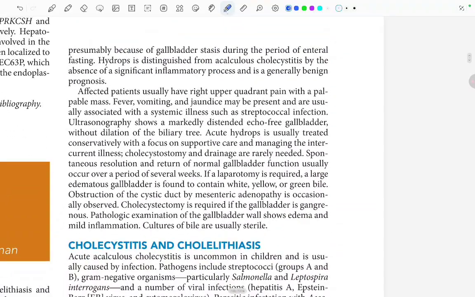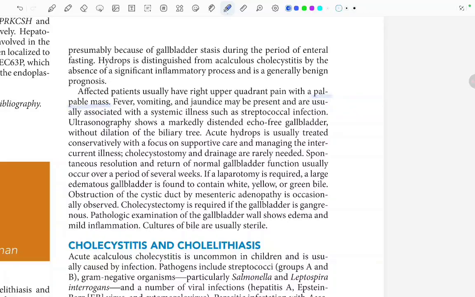Moving ahead, presumably because of gallbladder stasis during the period of enteral fasting. Hydrops is distinguished from acalculous cholecystitis by the absence of a significant inflammatory process and generally has a benign prognosis. So how is hydrops distinguished from acalculous cholecystitis? By the absence of any inflammatory process and a generally benign prognosis. Affected patients usually have right upper quadrant pain with a palpable mass. In gallbladder hydrops, there is a palpable mass.